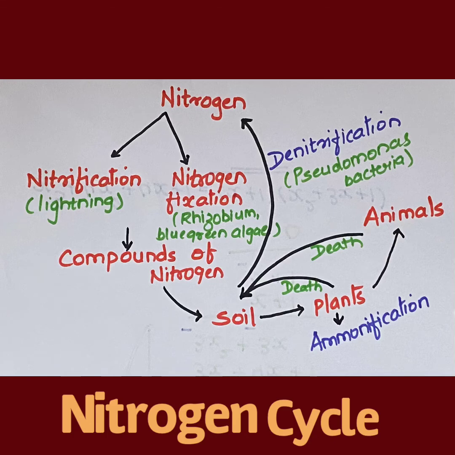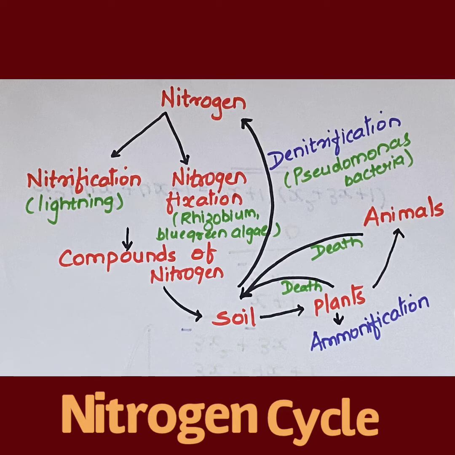Students, you know that air contains 78% nitrogen, but plants and living organisms can't use this nitrogen directly. So the nitrogen which is present in the air has to be converted into different forms or compounds of nitrogen so that it can be used by plants.